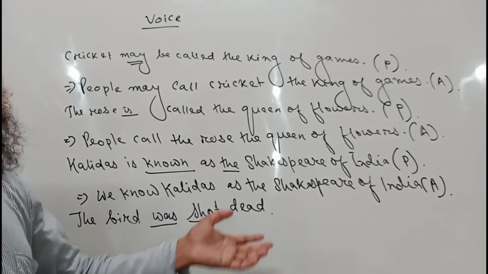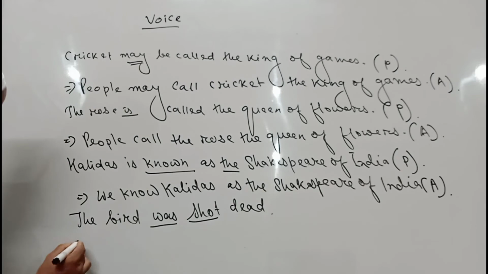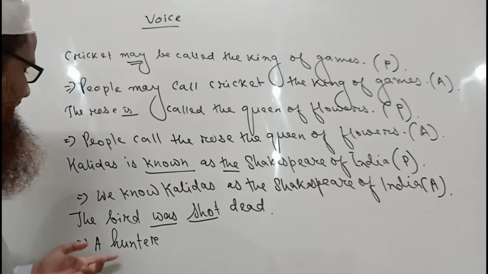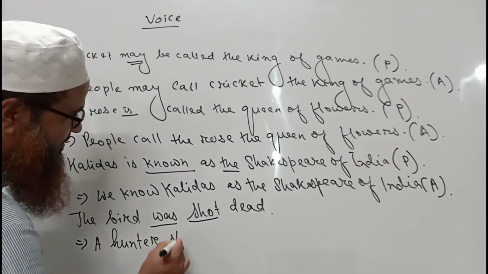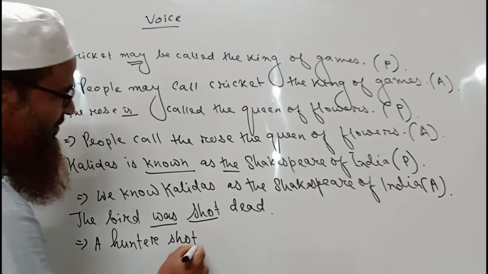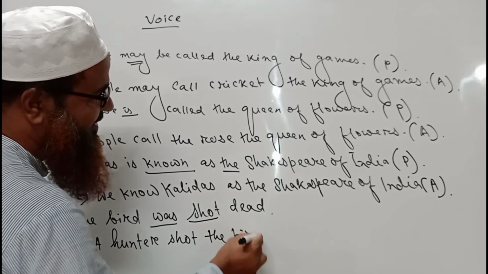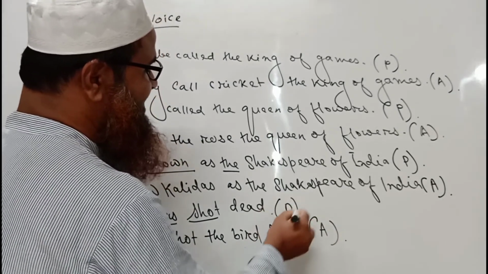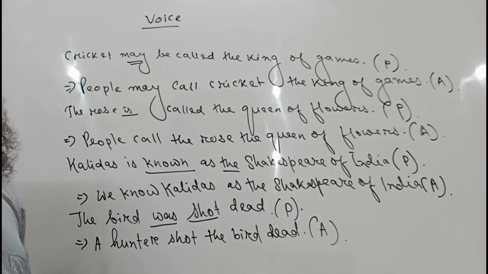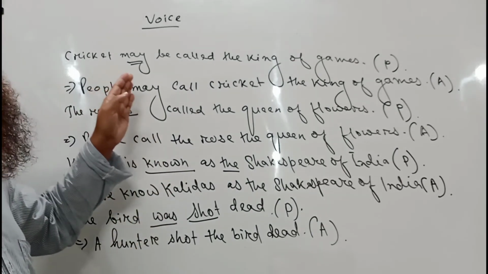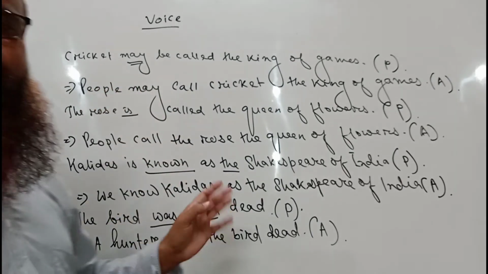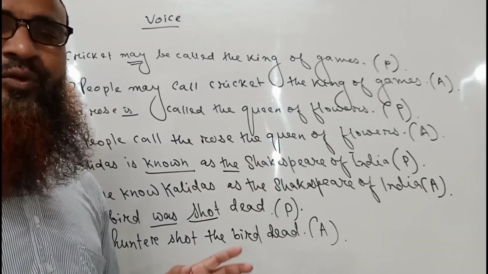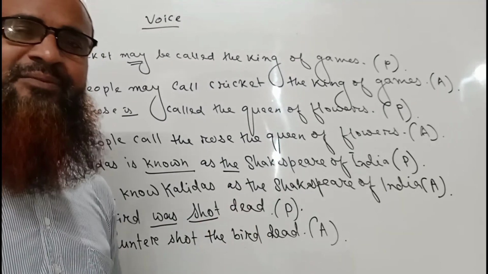You can write this as the subject. So a hunter will become the subject here, and it is in the past tense, that is why we will write: a hunter shot the bird dead. So this will be the sentence of active voice and the other is the sentence of passive voice. I hope you have understood what I have discussed in this video, and this rule was discussed in my previous video also.